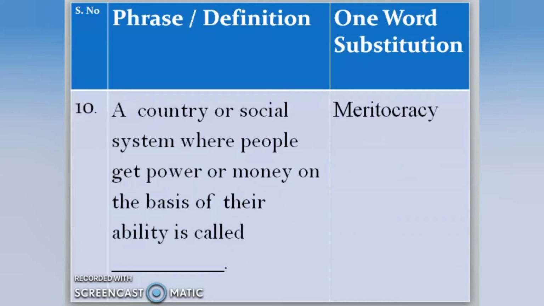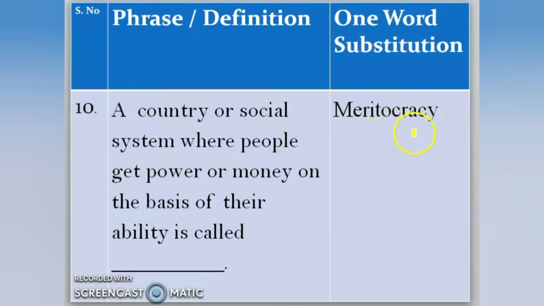So the next word: a country or social system where people get power or money on the basis of their ability is called dash. All right, so that's called meritocracy. So merit means competency.